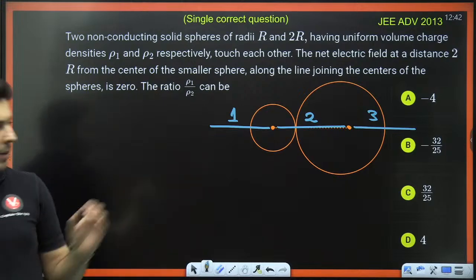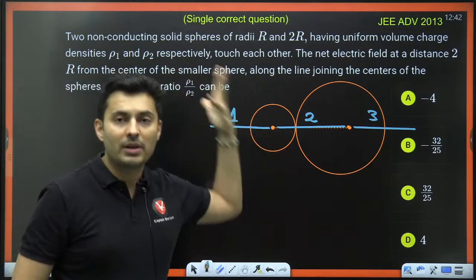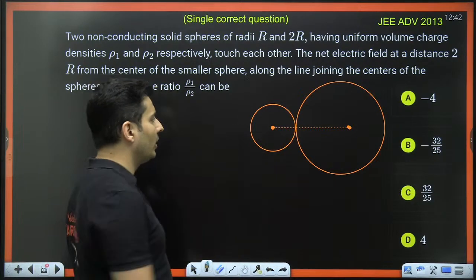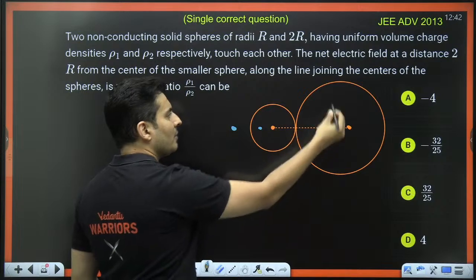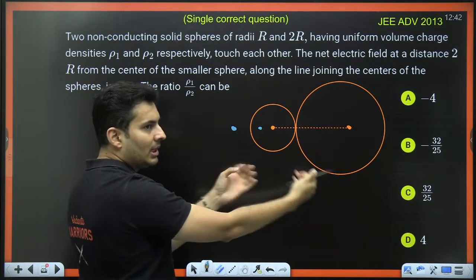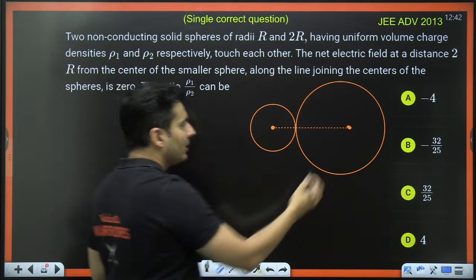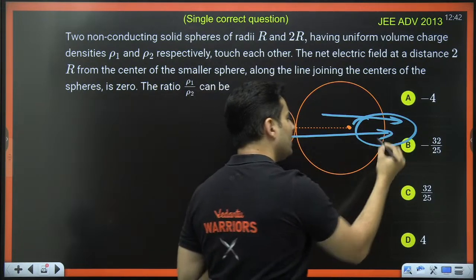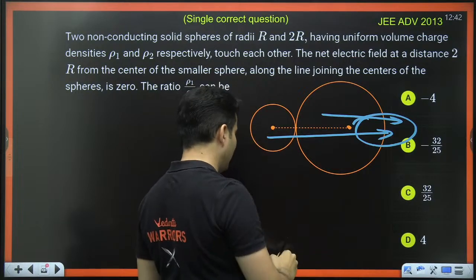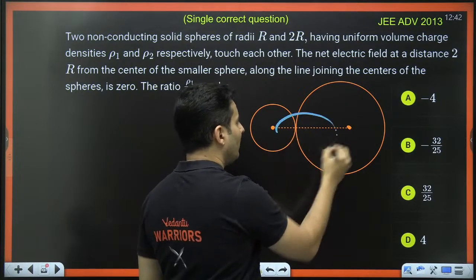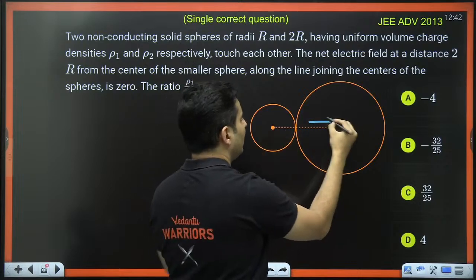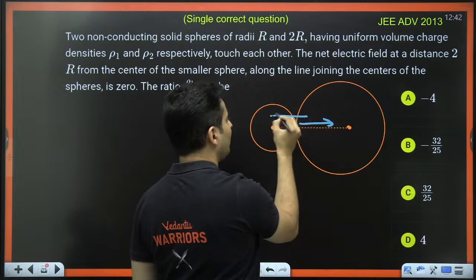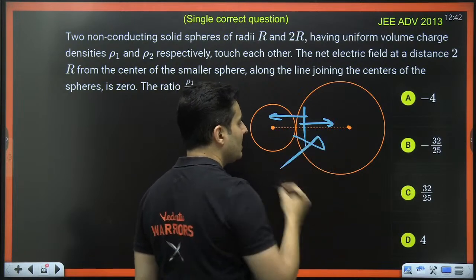Most of you are saying option 2, and the answer is perfectly correct. Very good. Proud of all of you. It will be in region 2, because if you go here or here, both the spheres will repel and give an outward electric field. In this region, this sphere will also give an outward field, and the smaller one will also give an outward field, so they will not cancel. But here, both the spheres repel each other. This one will repel this side, and the bigger one will repel this side. They might end up cancelling out each other.